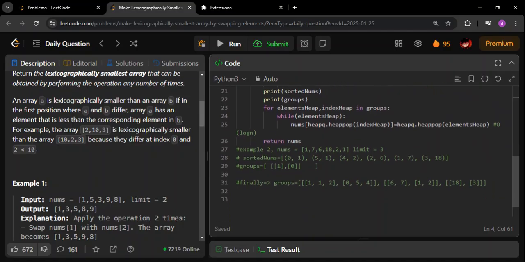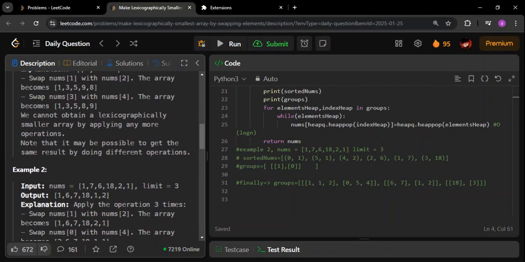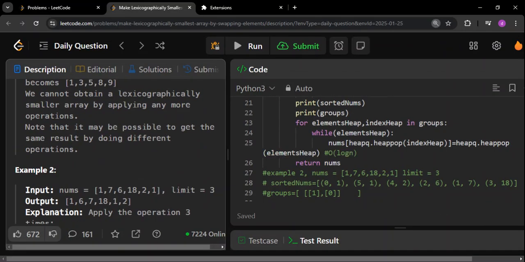So I will teach you with example number 2, because example number 1 is a very simple one, okay. Here most of the elements, if you take the difference, will fall within the limit. That's why I don't want to take this example. I will take example number 2 onwards, okay. So this is example number 2. Let me zoom in. Let's quickly begin, okay.